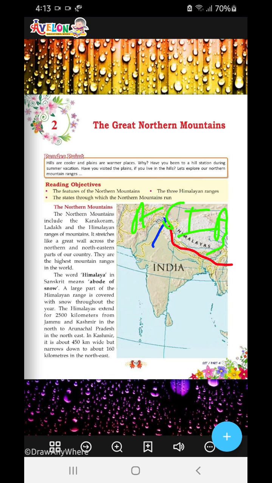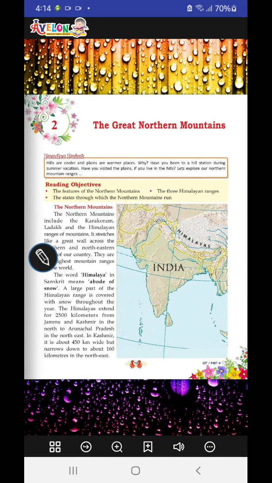In Punjab, it's the foothills, not many hills, but some you find when you go to the north part. In Kashmir it's about 450 kilometers wide, but narrows down to about 160 kilometers in the northeast. So the width of the Himalayas is the maximum in Kashmir, and the least in Arunachal Pradesh, at 160 kilometers.